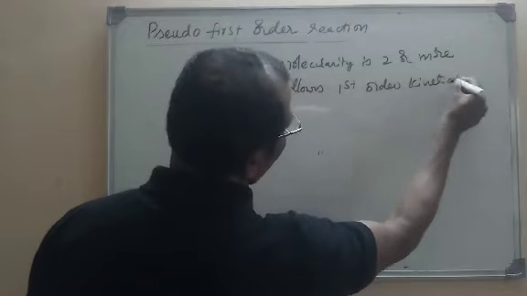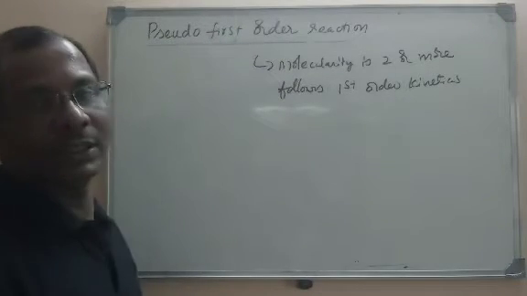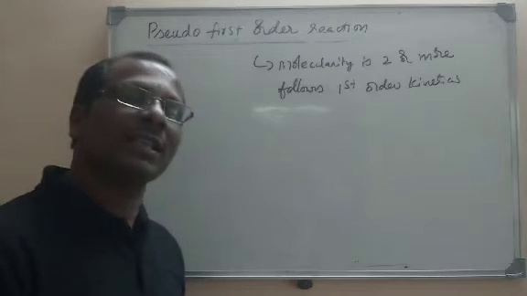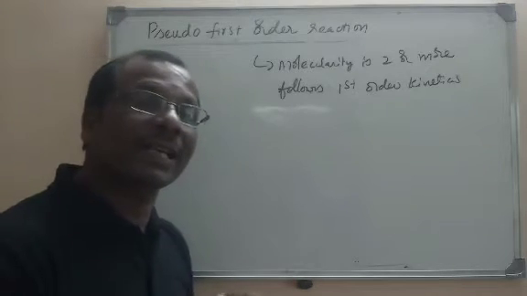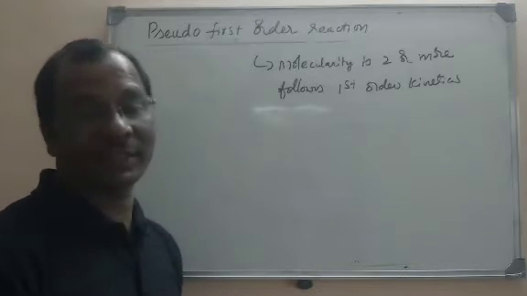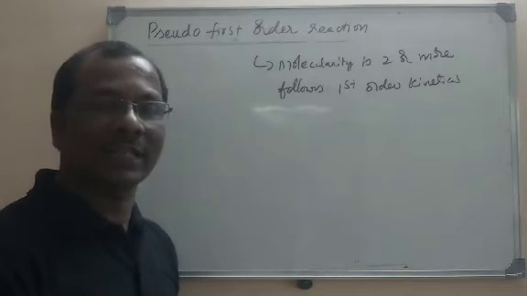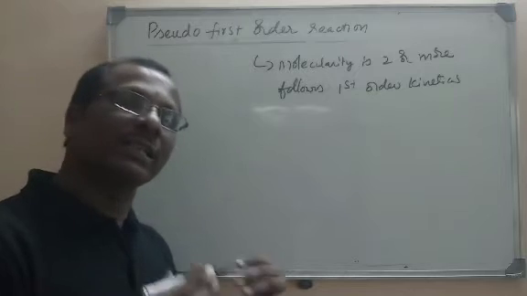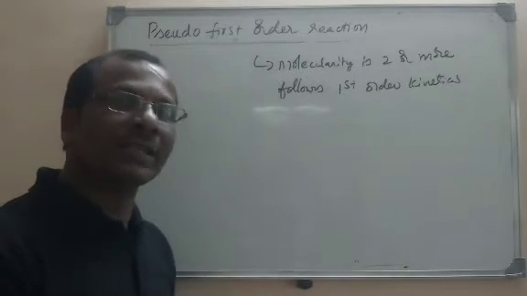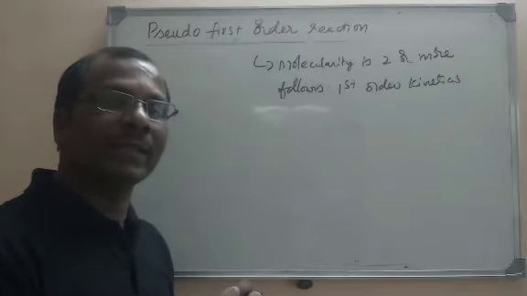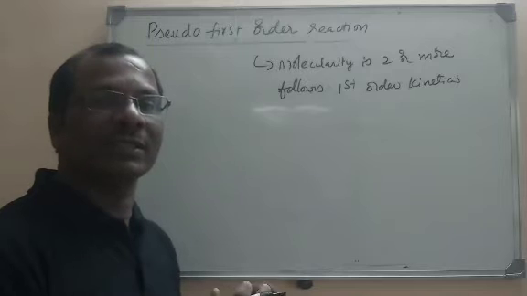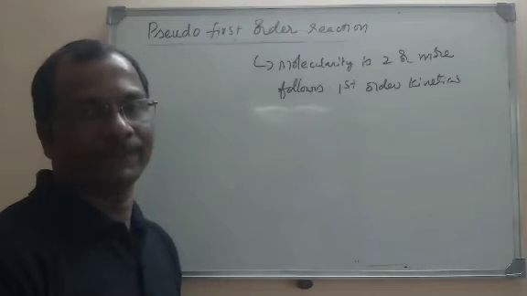That means its order is 1 but molecularity is 2 or more. Originally these are of higher order, but because of the reaction conditions they will behave like first order. Please remember that pseudo first order reactions are originally of higher order. Higher order means more than 1, but because of the reaction conditions they behave and follow first order kinetics. That means they are a pseudo first order reaction.